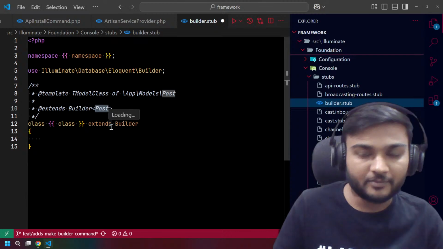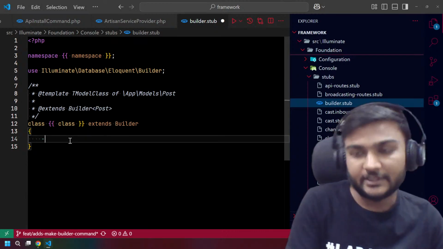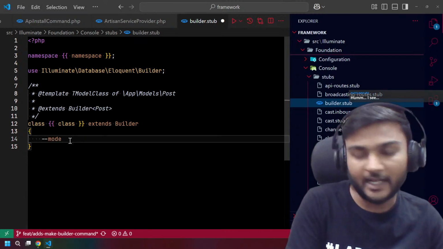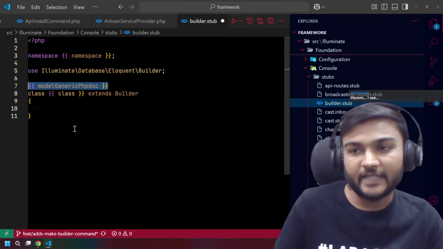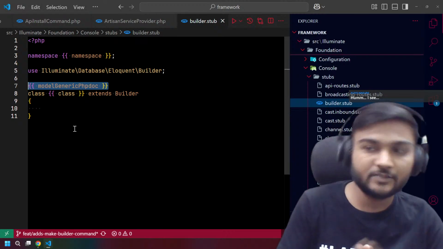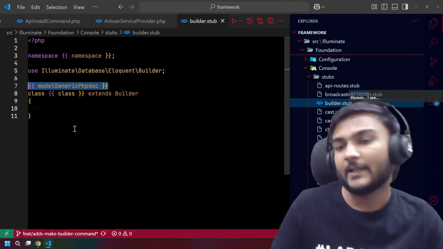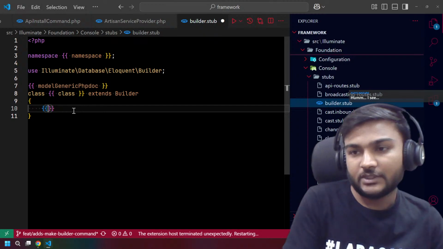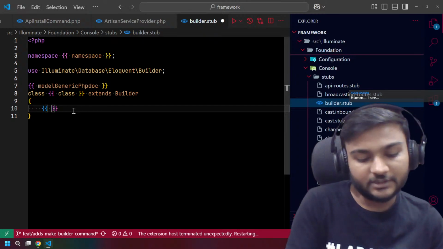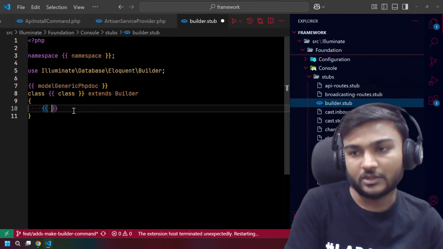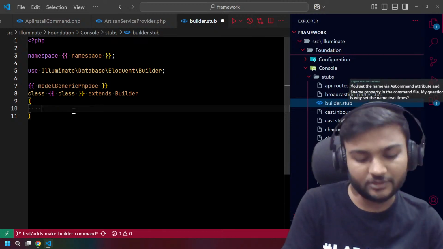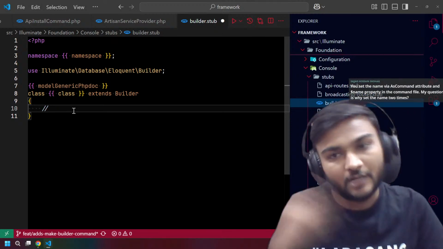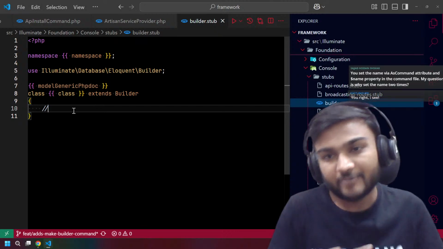But if someone does not pass the dash dash model flag, we will not have this particular stuff. So we actually need to totally remove this PHP doc, right? And we can say that we will need a builder. But no, we are not going to put that here. Actually, we are going to put that into the model class, and that is the second part of this PR.